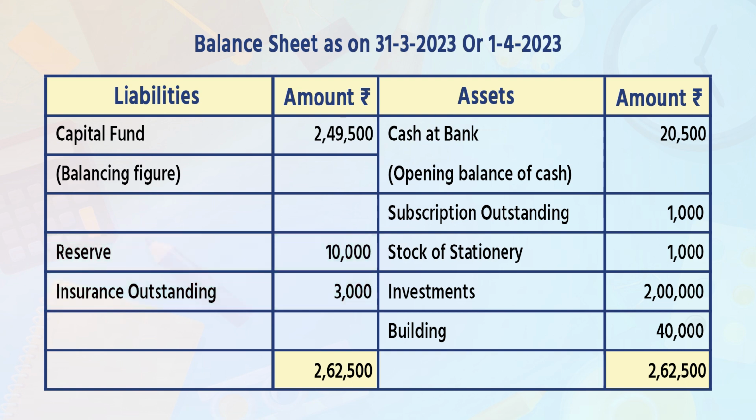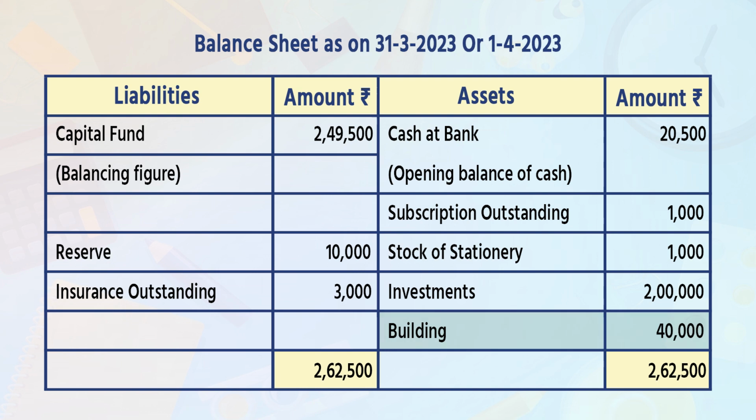The total of the liability side is 2,62,500. Now come to the asset side. The first one is cash at bank. Write down in brackets opening balance of cash, amount 20,500. Next, subscription outstanding rupees 1,000. Stock of stationery 1,000. Investments 2 lakh. Building 40,000.